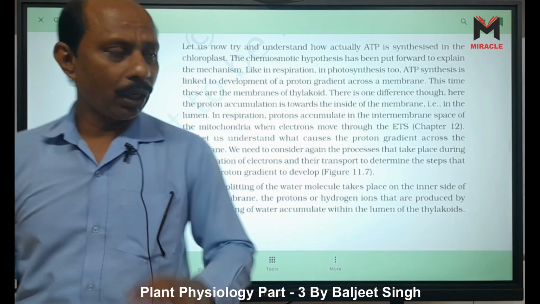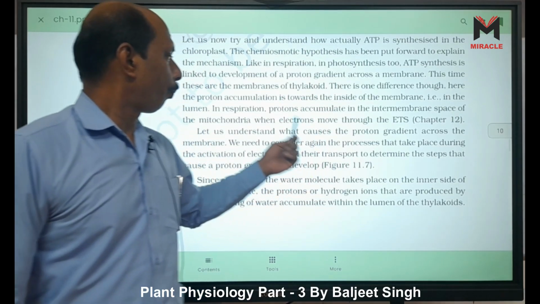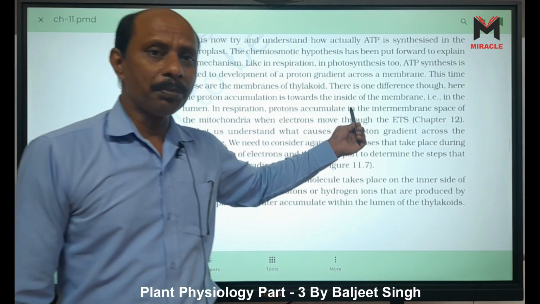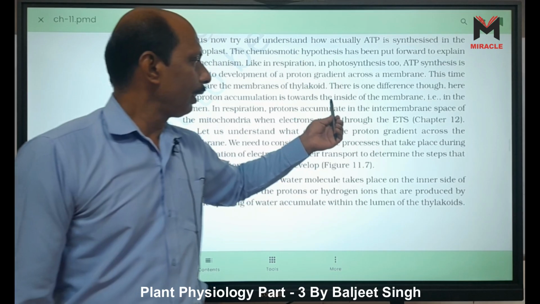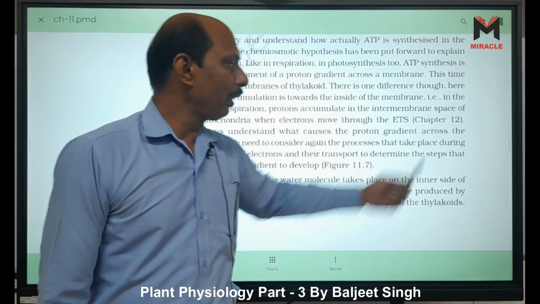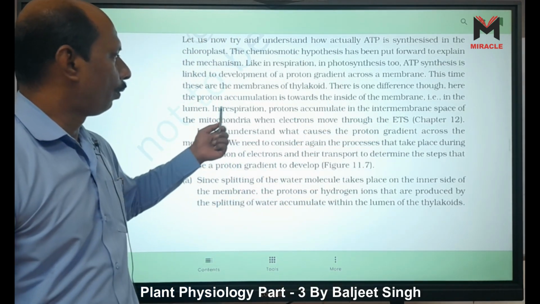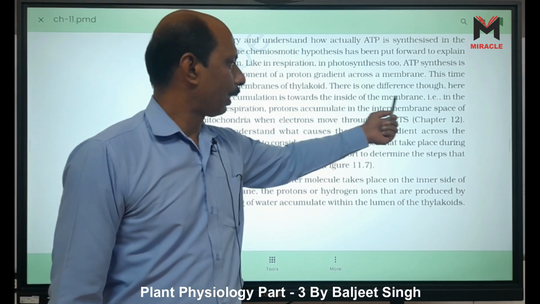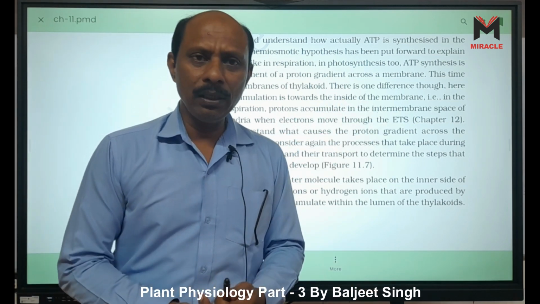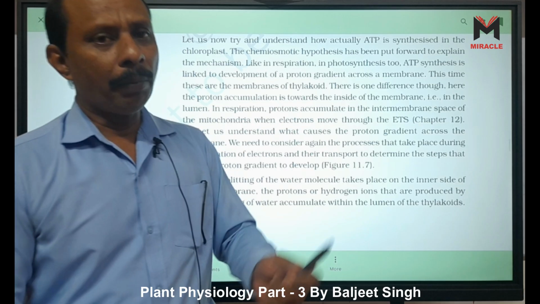Here, the protons accumulate, meaning the concentration of protons is present in the lumen, that is inside the membrane. But in the case of mitochondria, what happens?